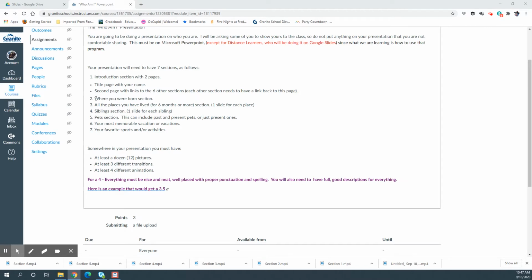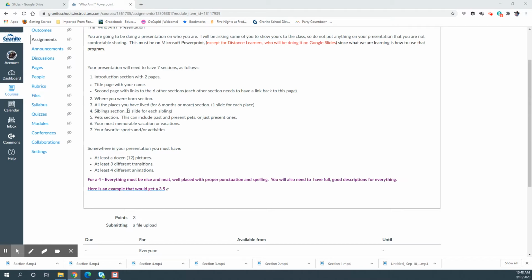Section 2 will be where you were born. It doesn't need to be specific. You don't have to tell me which hospital, just I was born in Salt Lake, I was born in California, I was born in LA, whatever you feel comfortable with. Just an idea of where you were born. The next section will be all the places you've lived for 6 months or more, and you need 1 slide for each place. Again, I don't need specifics. I don't need addresses. All I need is I lived in Holiday, I lived in Seattle, Washington, something like that.